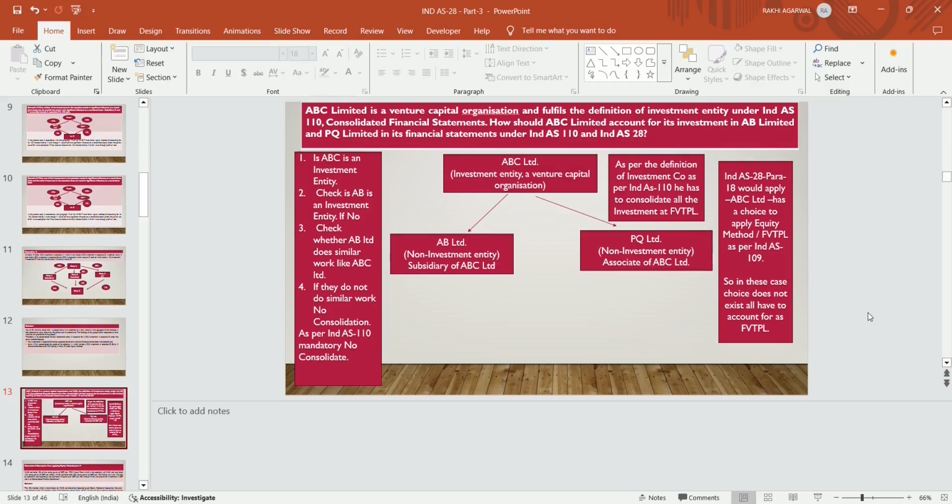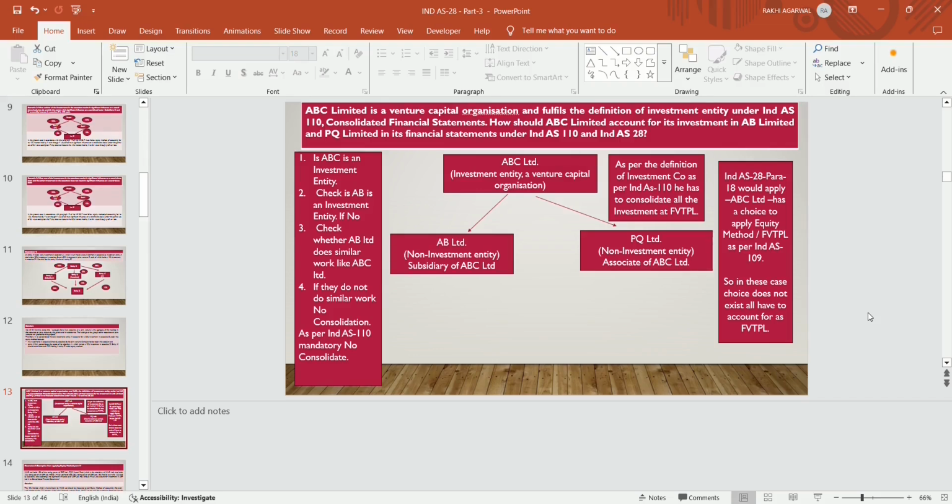But if they fulfill the definition of an investment entity, then there is no requirement to make a consolidation. They will account for all their investments as per Ind AS 109, that is, fair value through profit and loss. For the portion which is held through an associate, they will check the condition of Ind AS 28, that is, para 18 will get triggered, because the holding company is a venture capital organization and gets an exemption either to apply the equity method or fair value through profit and loss account.